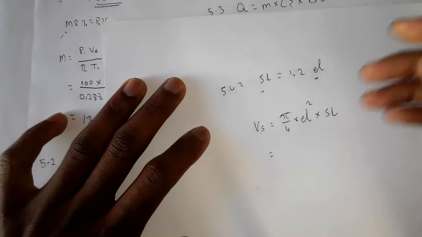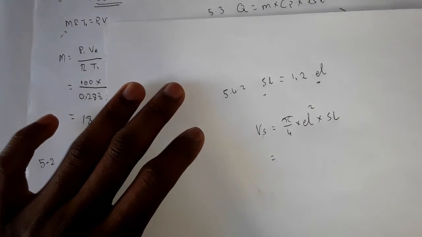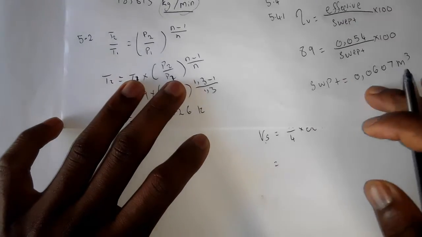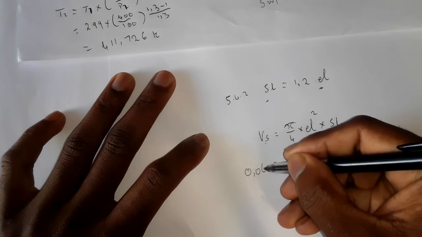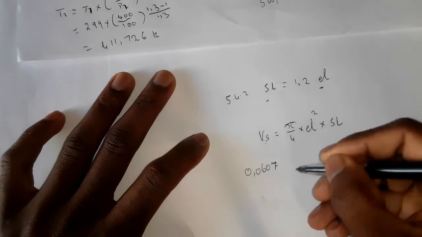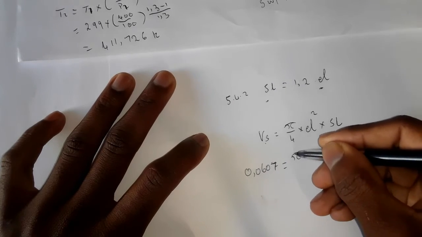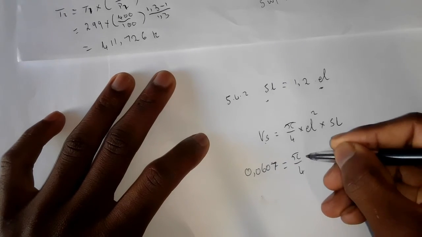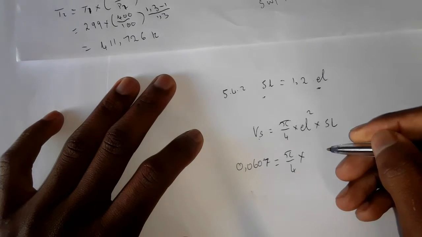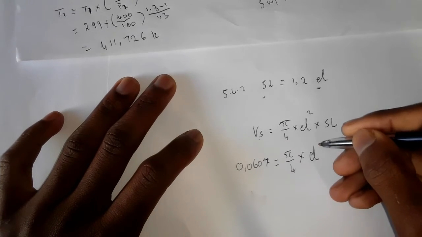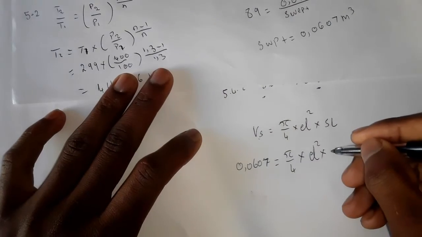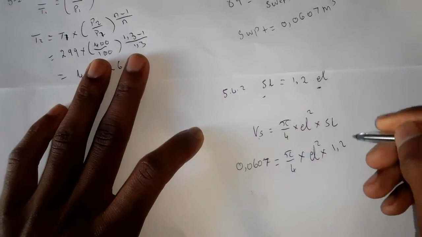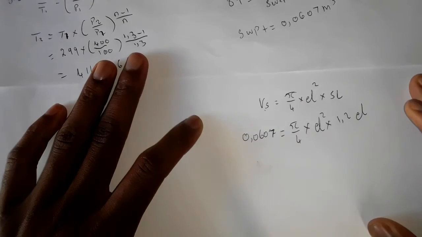We do have the swept volume, the one we just calculated. Let's substitute: 0.0607 is equal to pi divided by 4. Do we have D? No, we do not have any diameter. But we know that the stroke length is equal to 1.2 of its diameter.